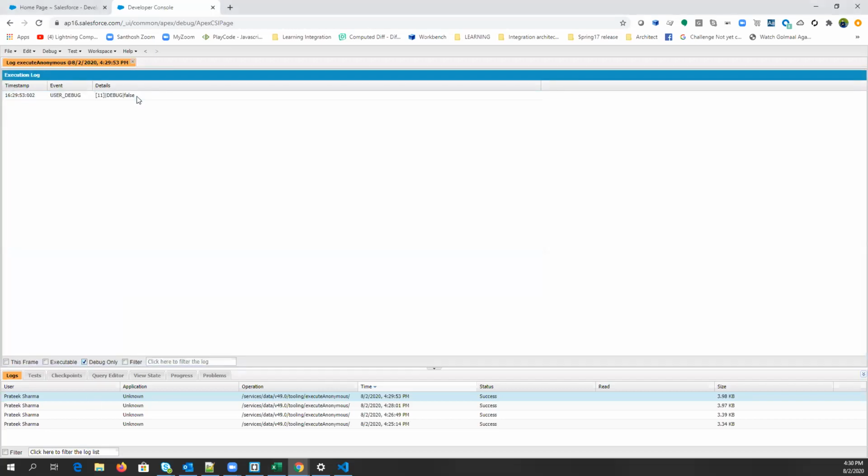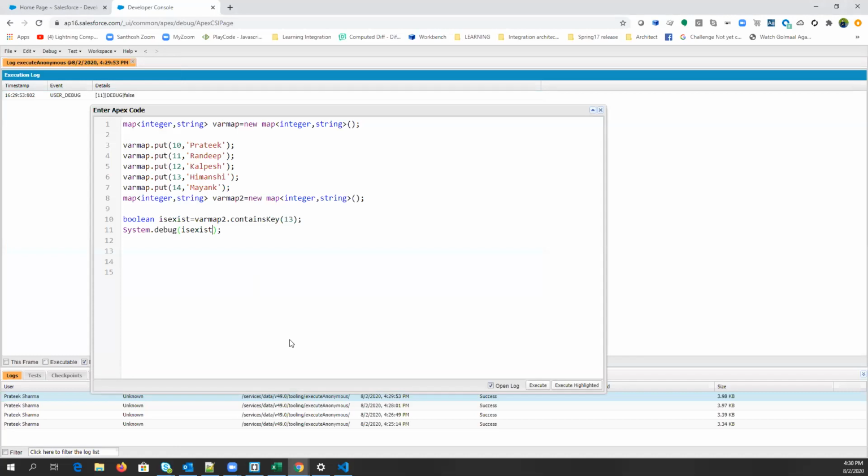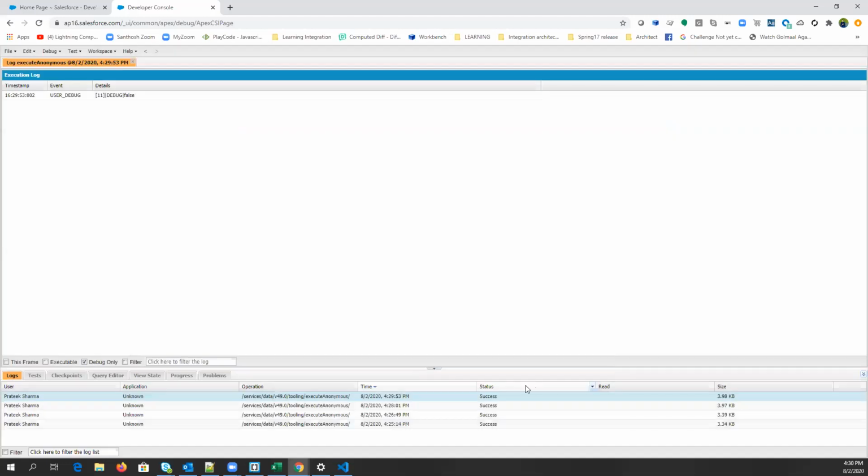So let's just check it. Debug only. False. Why is it false? Because we haven't cloned it yet. So we are just checking in var map 2. We have removed the clone method. Let's just check it in var map, and it should return true. True.